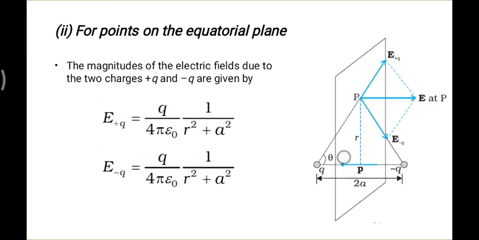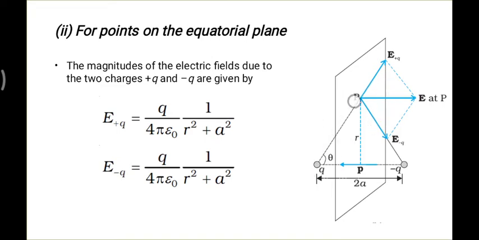Okay, it is a little bit critical to understand, so please focus on what I am trying to explain. Don't worry about this part, I will explain it at the end. Before starting, you have to draw your two charges, separated from each other by a distance of 2a. This one is the positive charge, this one is the negative charge, and we are always considering the point P.